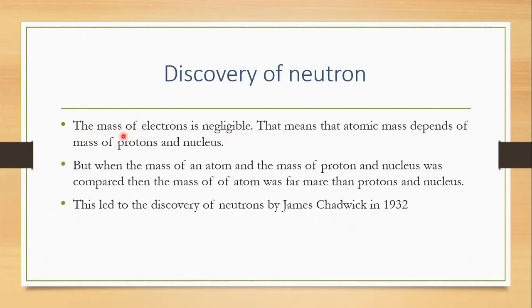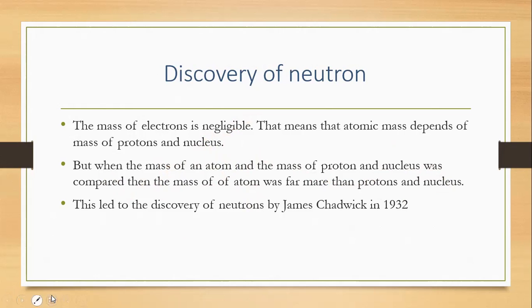So the mass of the electrons does not play any role in atomic mass, and you don't calculate the mass of electrons. That means the atomic mass depends on the mass of protons and the nucleus. But when the mass of the atom and the mass of the protons and nucleus were compared, then the mass of the atom was far more.